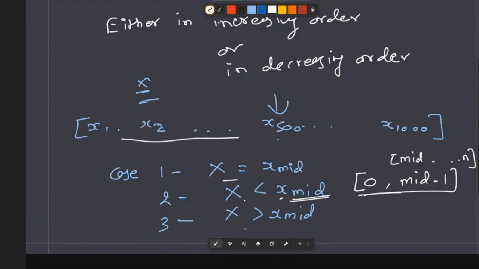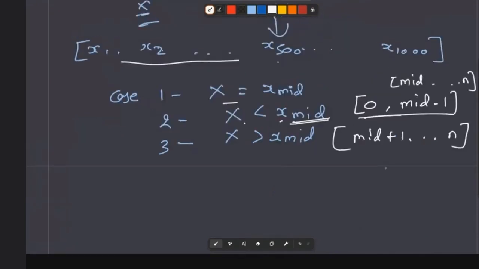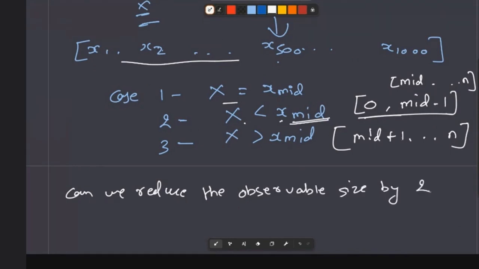Similarly, in the case of the greater one, we will always be checking in the range of the right side, that is mid plus 1 to whatever the size of the array or list is. So by this logic, can we reduce the observable size by a factor of 2 at every step?